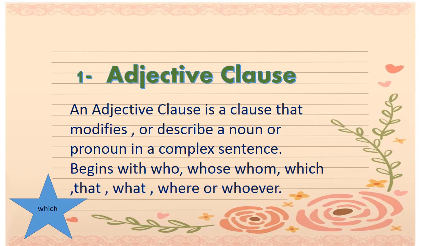The number one type of subordinate clause is the adjective clause. An adjective clause is a clause that modifies or describes a noun or a pronoun in a complex sentence. It begins with who, whose, whom, which, that, what, where, or whoever. Please learn these words. It will help you to identify the clause. Most of the time, the adjectival clause answers the question which.